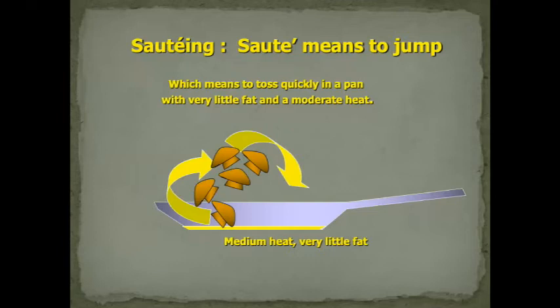When you're sauteing, you're not supposed to keep it for a very long period of time on the heat. So you toss quickly in a pan at a moderate heat with very little fat. Even if the heat is high, you're going to finish it off very, very fast. Very little fat, medium heat, and making the vegetables jump. Okay. Do it only when you get fully confident.